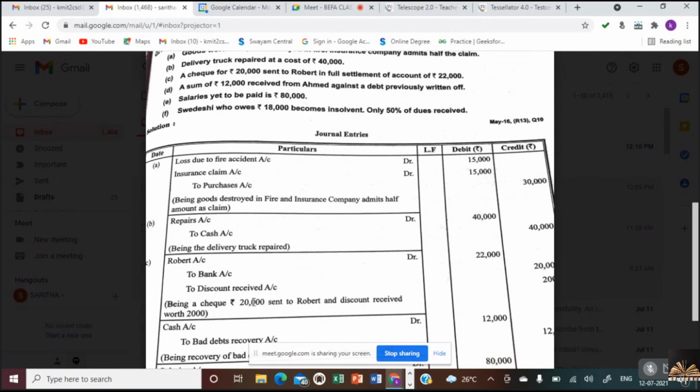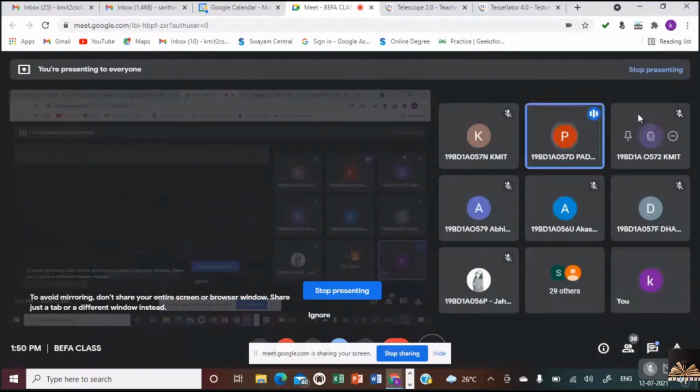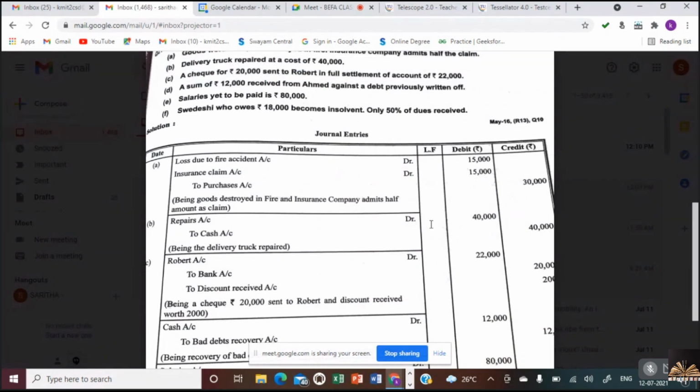Next, a sum of rupees 12,000 received from Ahmed against a debt previously written off.